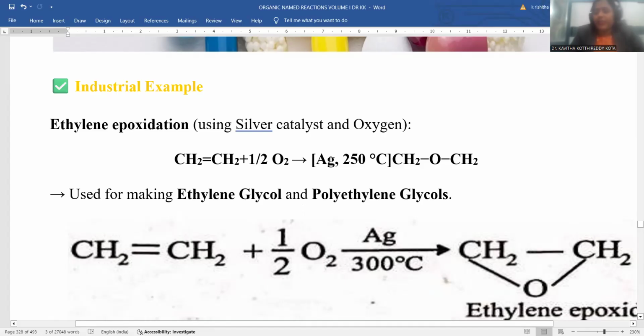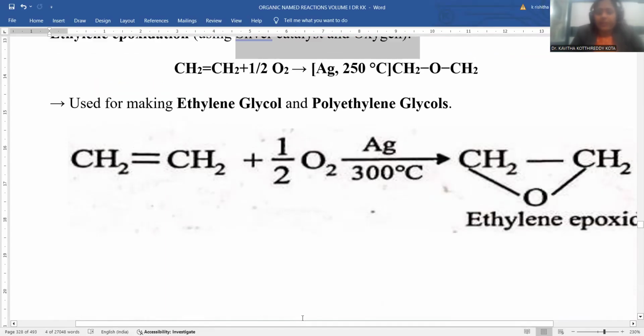Silver accelerates the reaction, being a catalyst. Higher temperature is required for this oxidation over the olefinic double bond. 250 degrees centigrade is a suitable temperature. Ultimately, you can notice that ethylene epoxide is the final product. Silver catalyst is the driving force to achieve the final product.